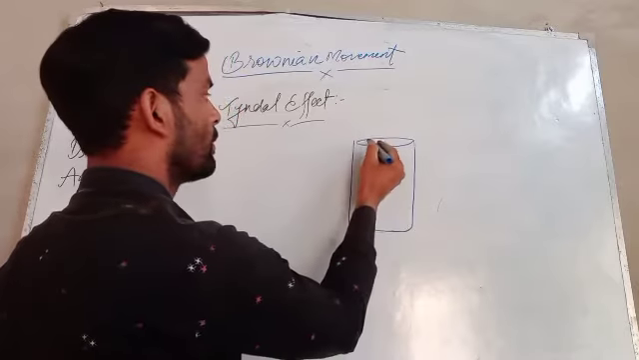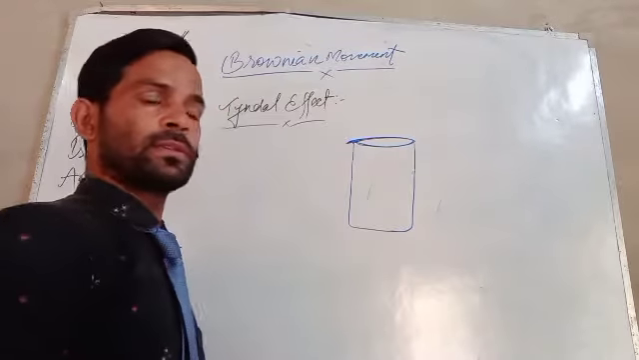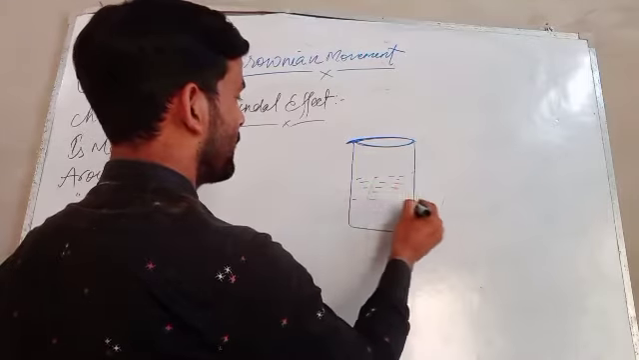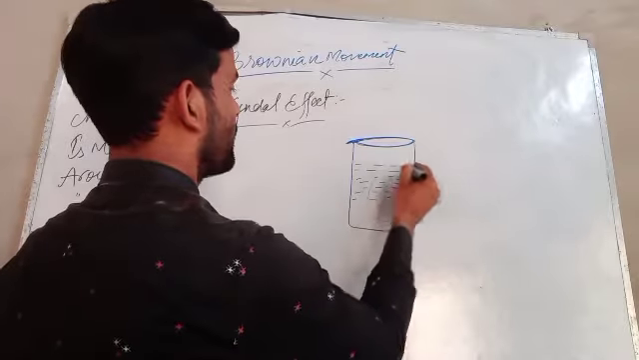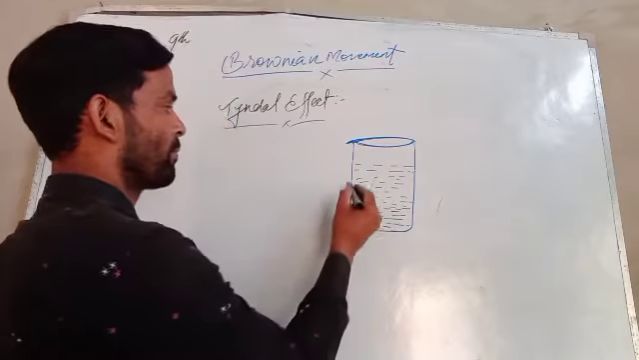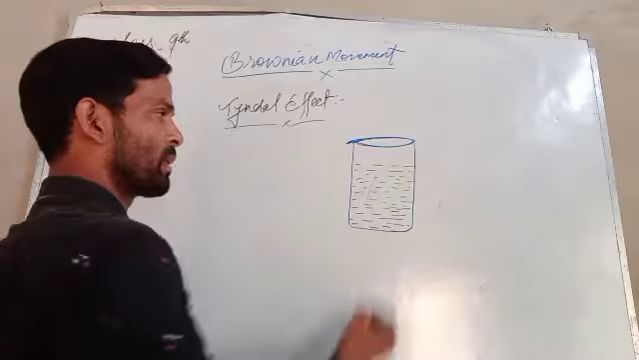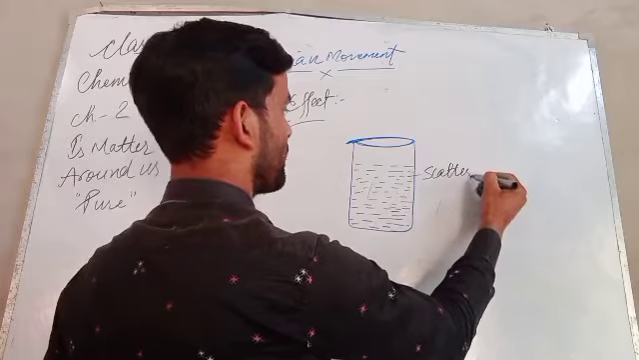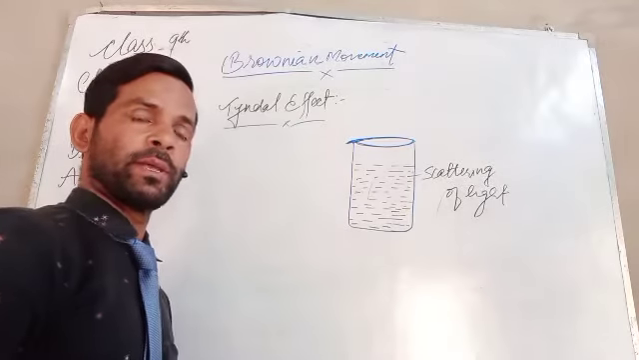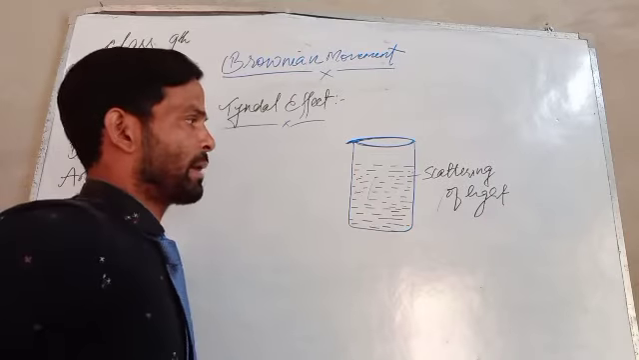If in a solution light falls, it is scattered in it by the particles of the solution. In which the light is scattered, or we can say the scattering of light takes place on particular parts.